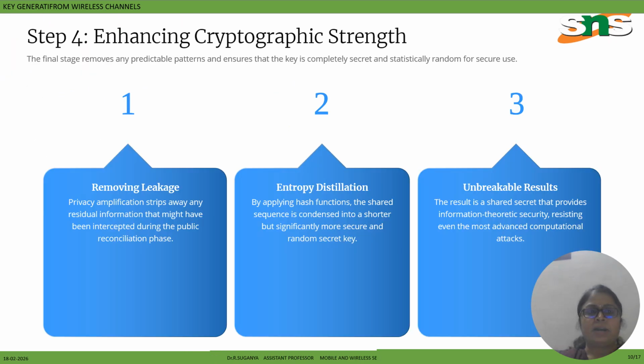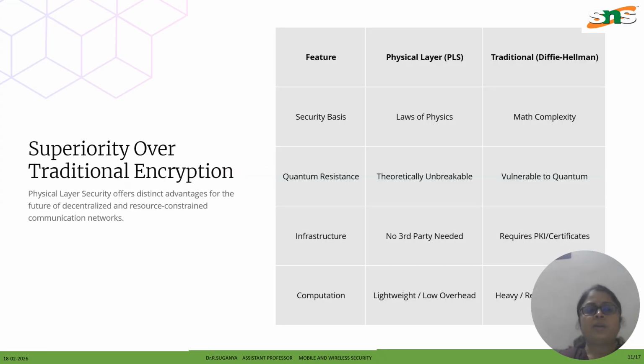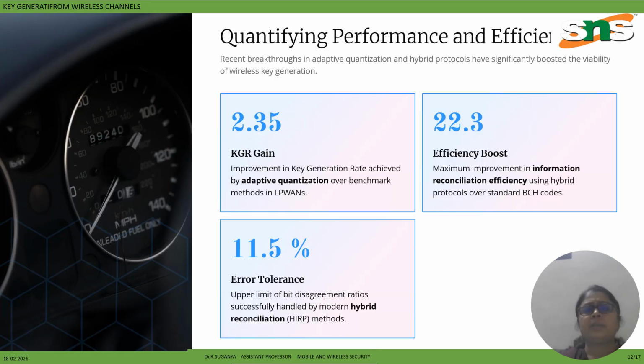And next is about enhancing the cryptographic strength. That is, first to remove the leakage, entropy distillation, and also unbreakable results. Okay, and superiority over traditional encryption, which has features like security basis, quantum resistance, infrastructure and also computation. So we can see the physical layer and traditional methods. And quantifying the performance and efficiency. So we can see the efficiency, which is 11.5, and error tolerance, which is the upper limit of bit disagreement ratio successfully handled by the modern hybrid reconciliation methods.